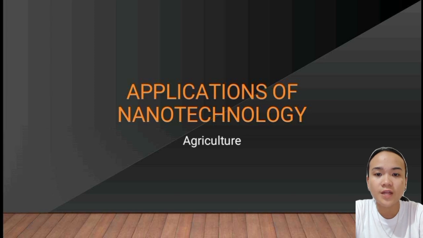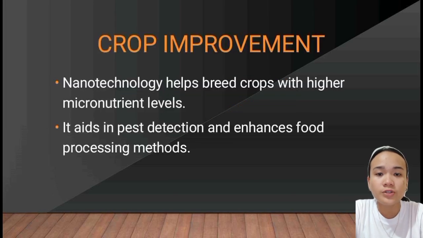Next, the application of nanotechnology in agriculture. First, crop improvement. Nanotechnology helps breed crops with higher micronutrient levels. It aids in pest protection and enhances food processing methods. Pesticides and fertilizers have nanoparticles that effectively improve crops.